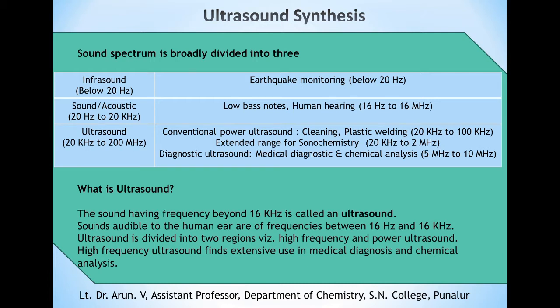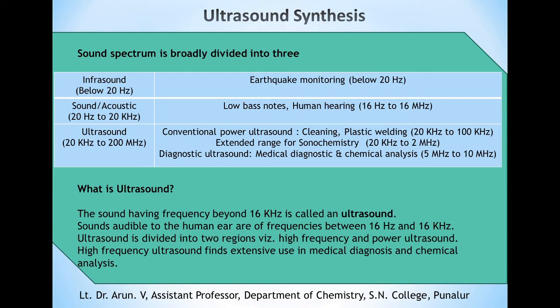The frequency below 20 Hz in the sound spectrum is called infrasound. The frequency between 20 Hz to 20 kHz is called normal sound or acoustic sound, and the frequency between 20 kHz to 200 MHz is called ultrasound.